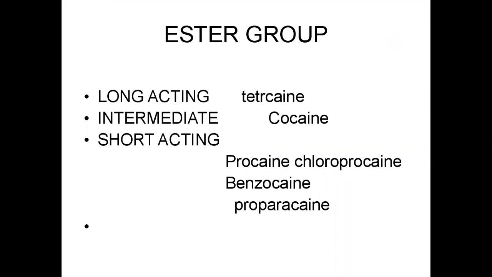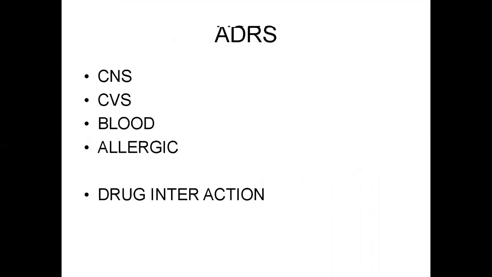These local anesthetics are used on the corneal surface, mouth, nose, pharynx, larynx, trachea, and for hemorrhoids and fissures which are painful. In endoscopic procedures, we use tetracaine, lignocaine, eutectic mixtures, benzocaine. These are the uses of local anesthetics.